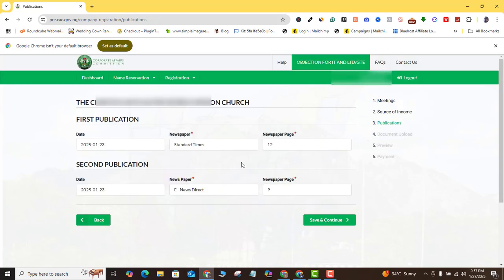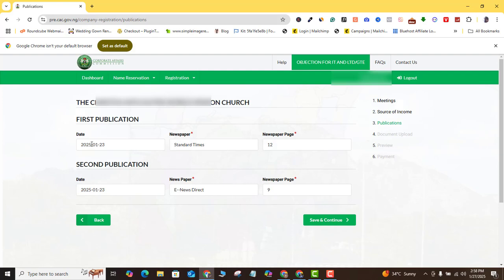All right, so listen to this, another very important one here. Here you are supposed to publish this company name in 2 different newspapers that are domiciled in Nigeria. The first has to be a local newspaper, maybe the one in your city or your state, while the other one will be a national newspaper. Now this is one of the reasons why your incorporated trustees registration may not be approved very quickly, because first of all, this publication has to circulate for 28 days before you can go ahead to use this.